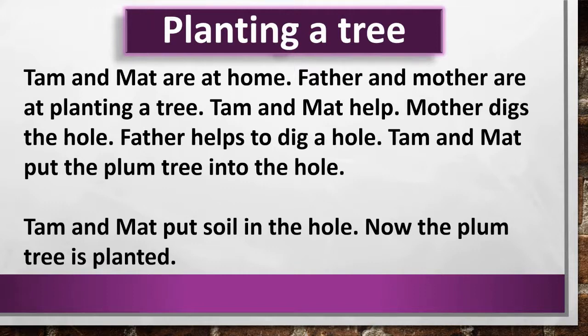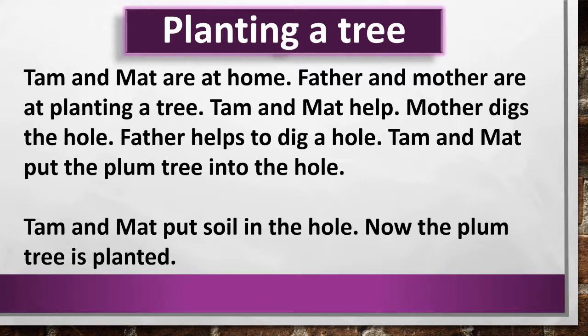So children, this is a small lesson where you can see Tam, Matt, father and mother. They all are in the garden. Children, you all have near to your house a small space where you plant the trees in pots or directly in the ground.